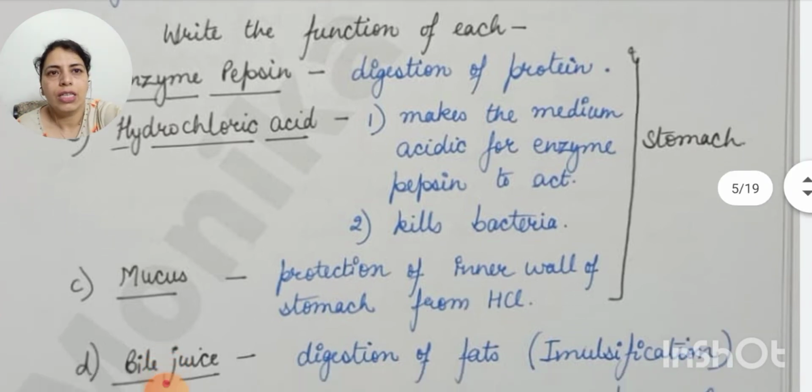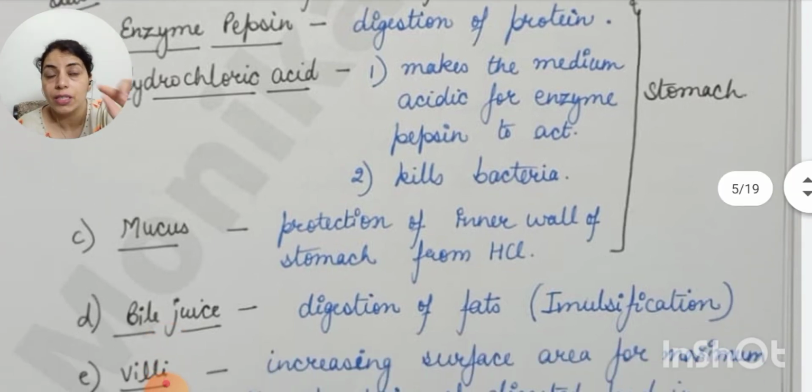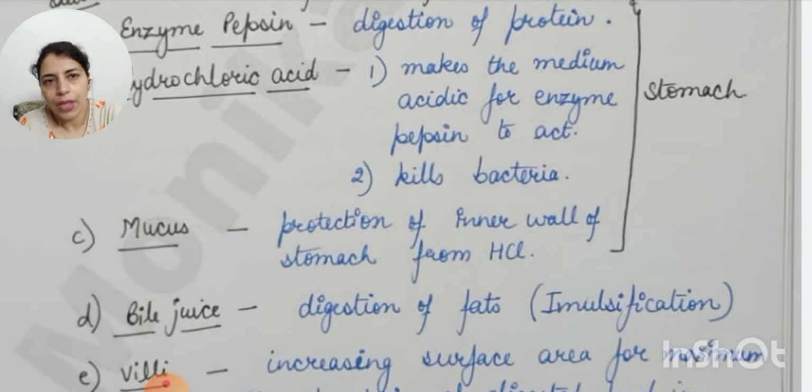So these are the three secretions: pepsin, hydrochloric acid and mucus. They are released in the stomach. Sometimes this question may be asked: what are the secretions in the stomach and their functions?